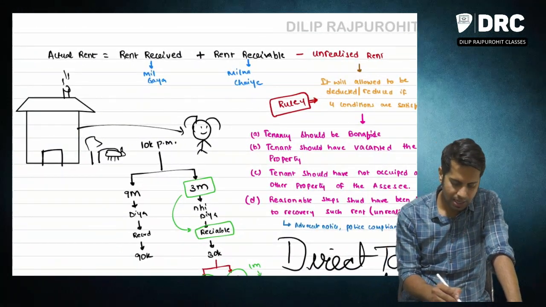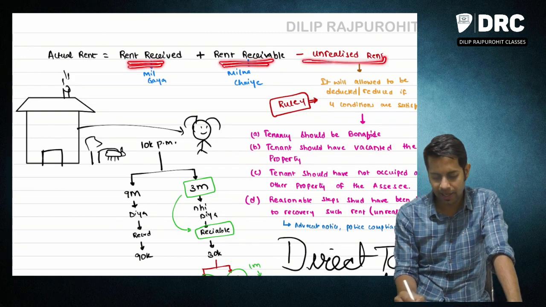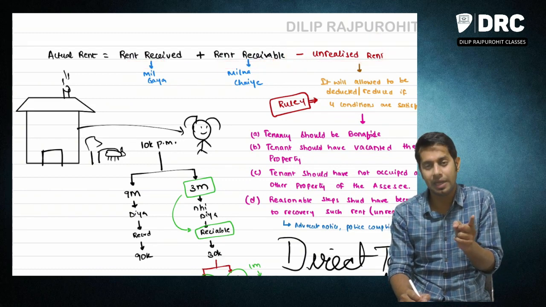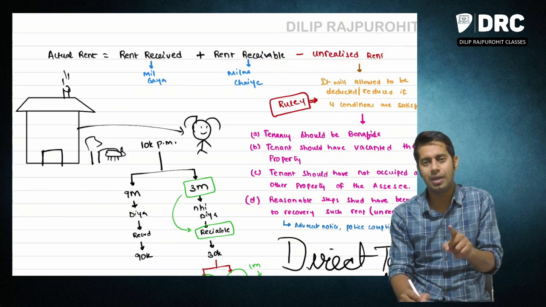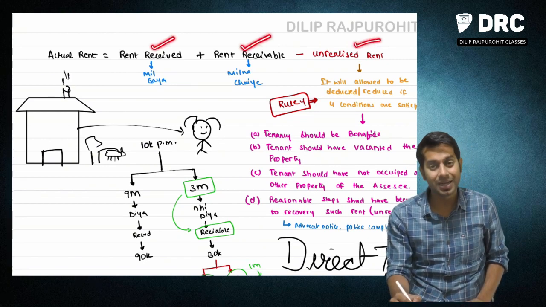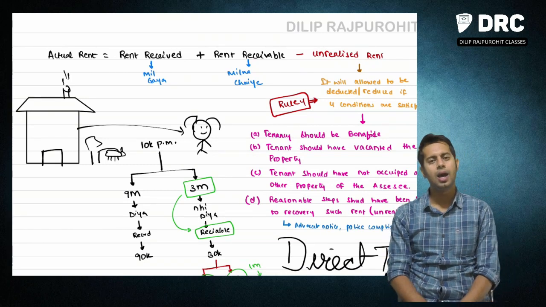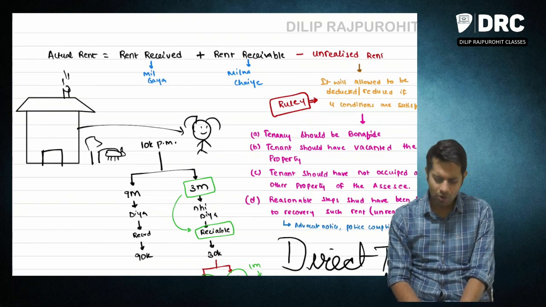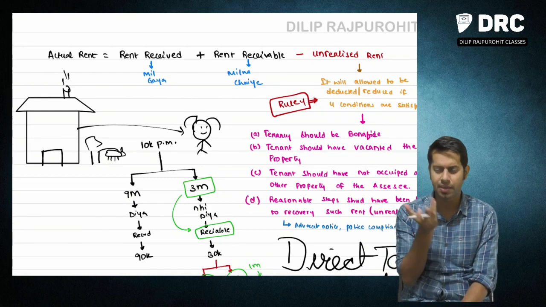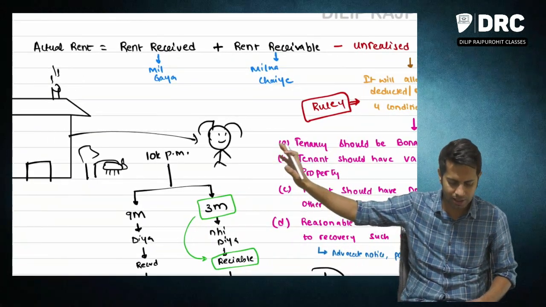Actual rent means rent received plus rent receivable minus unrealized rent. Sir, can you please explain it? Rent received plus receivable minus unrealized rent is actual rent. But what does it mean? Say for example, there is this property which I have given on rent.